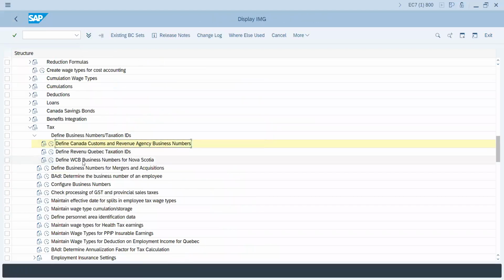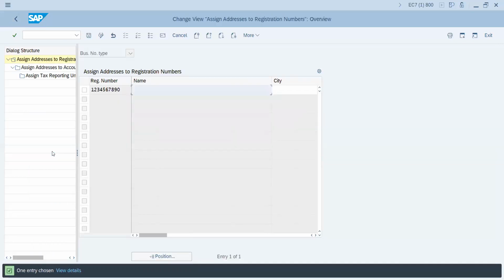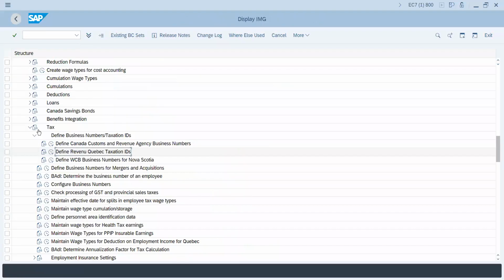And similarly, as I was mentioning, Quebec has its own specific taxation details that we can define in the Revenue Quebec taxation ID. So there's a dedicated node for the Quebec specific taxation ID. It doesn't fall under the first one, which I have mentioned here. The nodes look very similar, but you have to maintain them separately in the Quebec specific node. So that is regarding your assigning address and all.